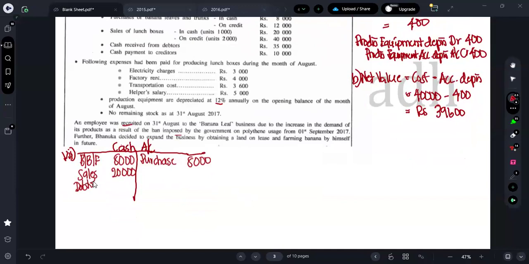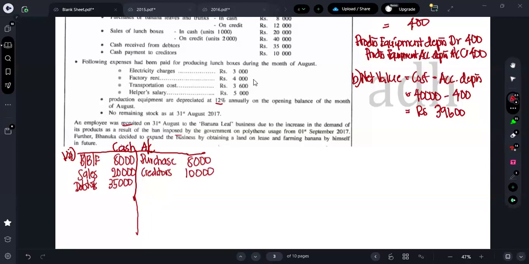For the debtors, you can say 35,000. So from debtors you have received how much? 35,000. And you have paid to creditors how much? 10,000. And what else you have, guys?